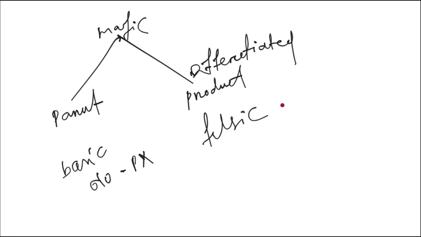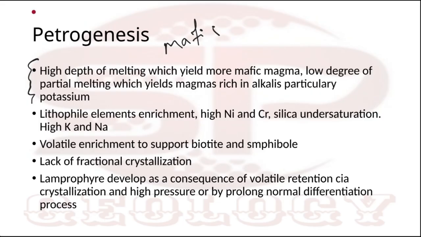So these are other things: lithophile elements enrichment, high nickel and chromium, silica saturation, high potassium and sodium, volatile content to support biotite and amphibole, and lack of fractional crystallization. Lamprophyre develops with lack of fractional crystallization. This indicates less differentiation.